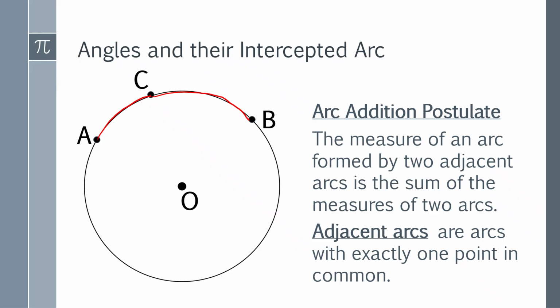Now we have one point in common. The one point in common to these two given minor arcs is point C. And we can say that these two arcs are known as adjacent arcs. I hope that you get this one.